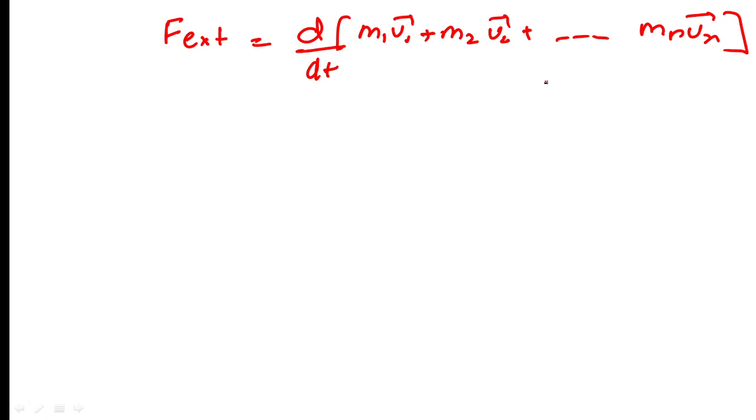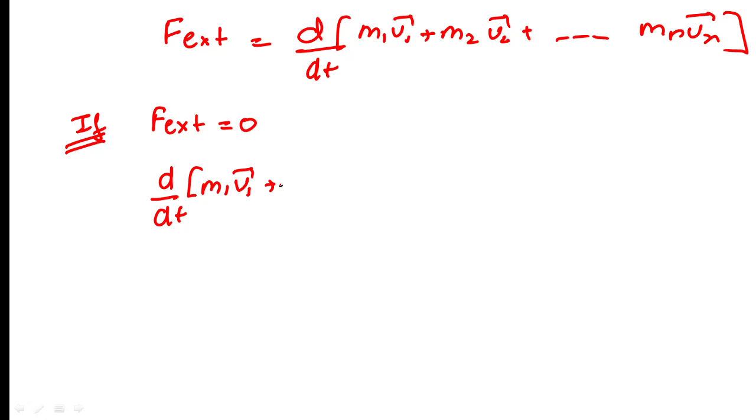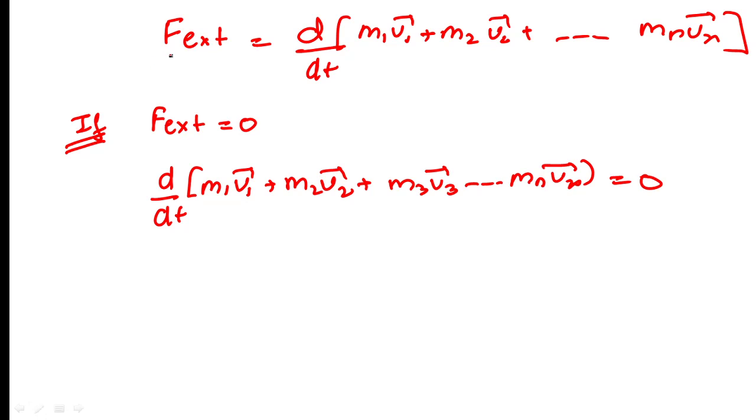So if we consider the external force acting on the body to be 0, if F external is 0, then we obtain d upon dt of m1 v1 plus m2 v2 plus m3 v3 up to mn vn is equal to 0, because the external force is 0.